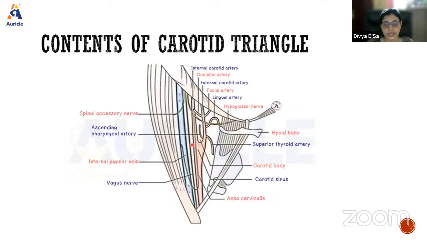So can anybody tell me what the contents are here? Divya or Jayendra, can you unmute yourself and tell me the contents? Because individually it can come as a short question. So yes, Jayendra, can you tell me?